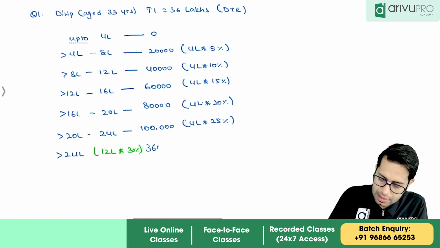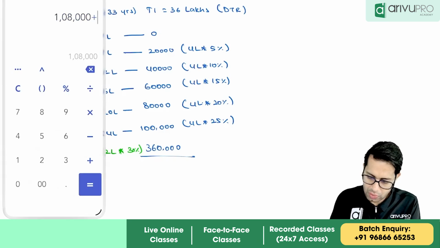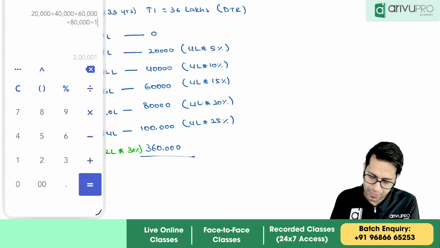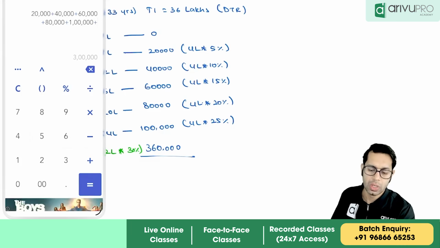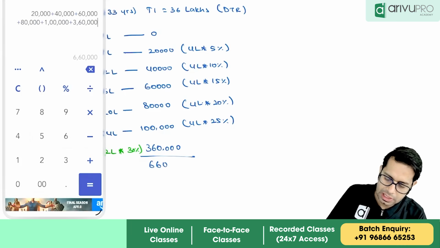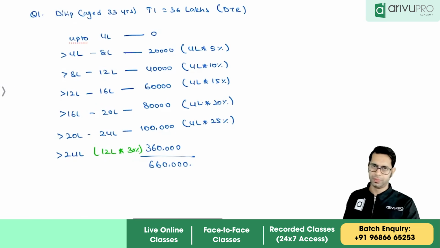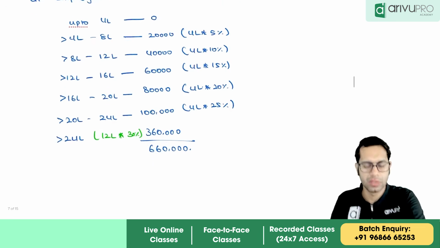So 3 lakh 60,000. So this is the normal tax which you have to pay. 20,000, 40,000, 60,000, 80,000, 1 lakh. So up to 24 lakhs, the tax amount will come to 3 lakh rupees plus 3 lakh 60,000, which is 6 lakh 60,000 is the tax which is required to be paid by you. Under default tax regime, you have to pay a tax of 6 lakh 60,000 rupees.